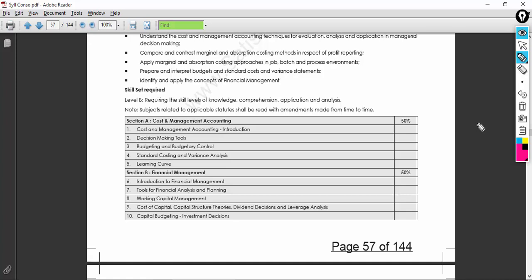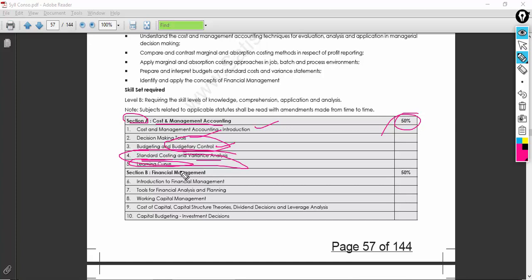And in case you're very passionate about financial management or cost and management accounting, you will be in a place where you will be able to get more than 60%. If you see Section A of cost and management accounting, which carries 50%, you have the introduction to cost and management accounting, decision making tools. You will have budget and budgetary controls, very important from the examination point of view. You also have standard costing and variance analysis, again one of the interesting and, some people will feel, a little complicated topic. Compared to those, you also have the learning curve, which is the easiest topic I would like to say to you guys.